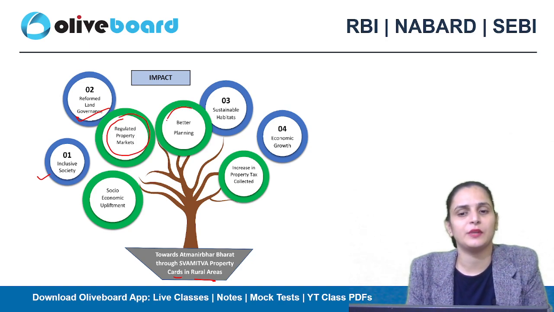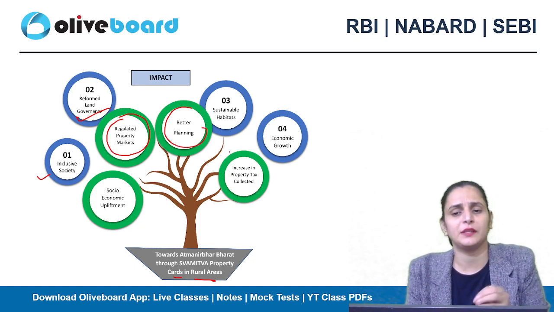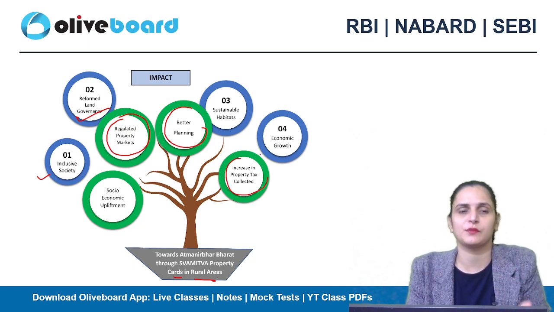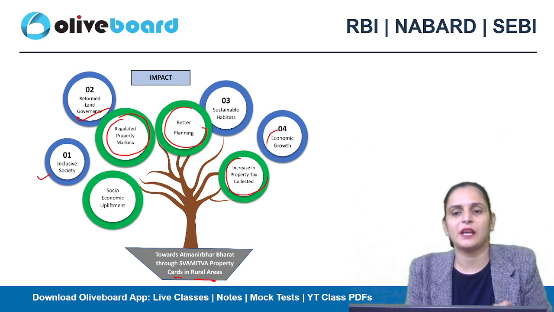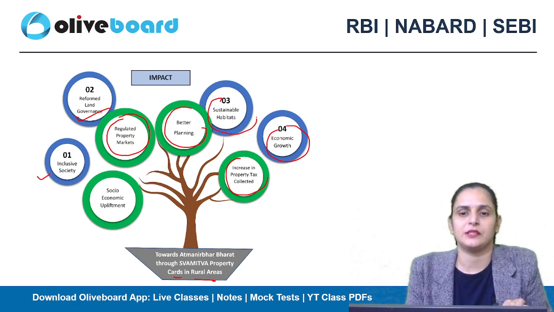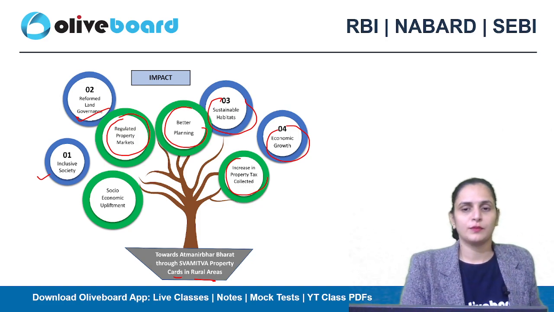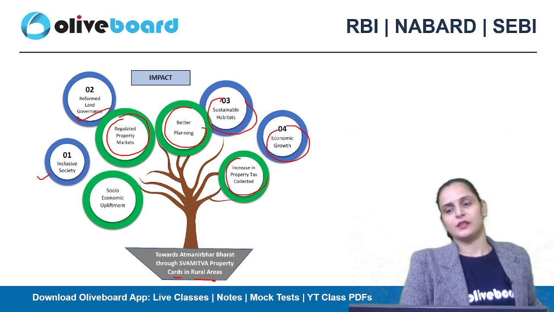Next is better planning, which I already explained. It will also help increase property tax collection, so the tax collected on properties will increase. So obviously it will help in the economic growth of the country also. Sustainable habitats: when things are more synchronized and more planned, habitats will be sustainably utilized.